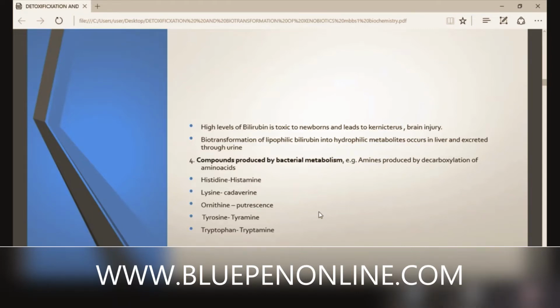Ornithine forms putrescine. Lysine and ornithine have a small difference, and all the others are simple. Tyrosine forms tyramine, tryptophan forms tryptamine. Okay, then next.